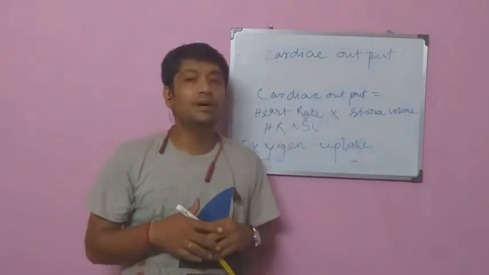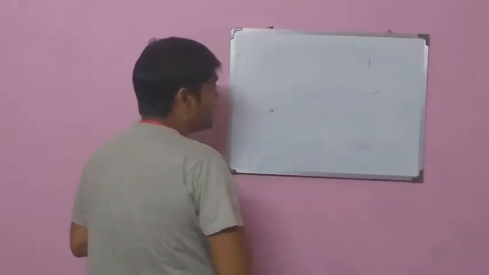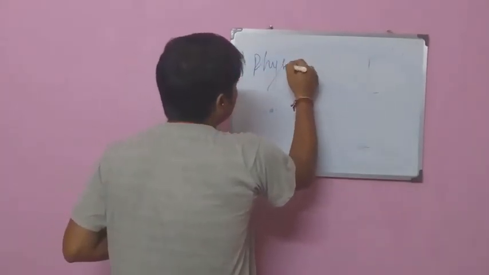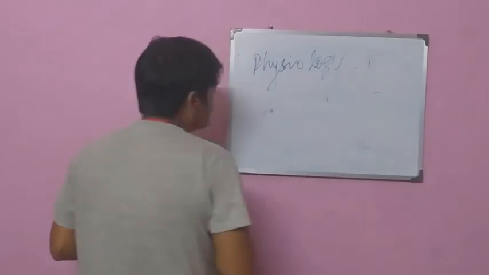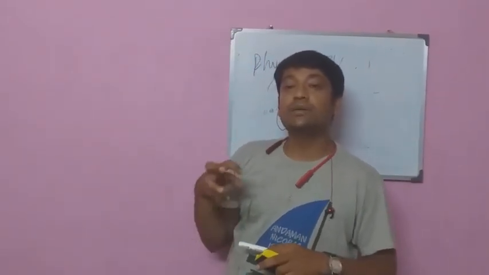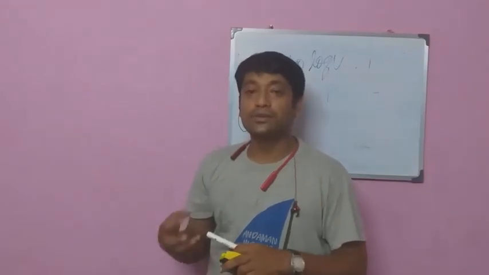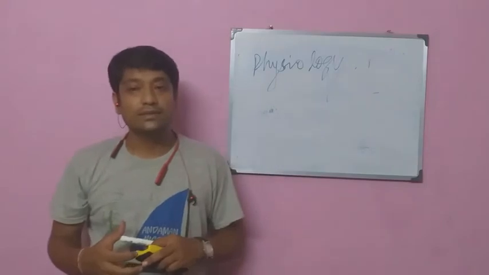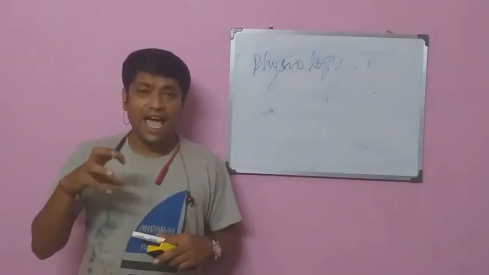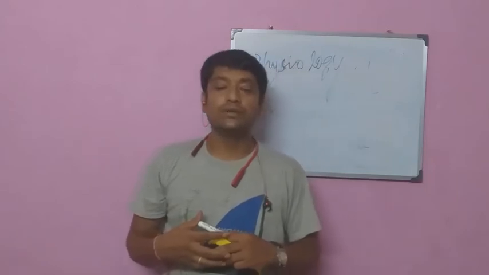Now, what do you mean by physiology? Physiology is the division of biology that deals with the functions and activities of living organisms and their parts, as well as physical and chemical processes such as nutrition, movement and reproduction, which are living activities. Understood?